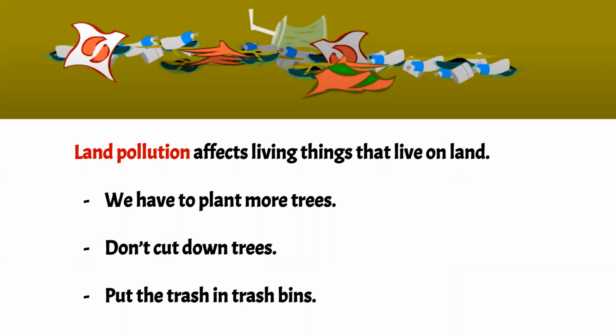And the last type of pollution is land pollution. It affects living things that live on land, like us and like animals. Okay? So, what do we have to do in order to prevent the land from becoming polluted? We have to plant more trees and we have to make sure not to cut down trees, and we have to make sure to put the trash in trash bins, not to throw it on land. Okay, so when you eat something, you have to make sure to put the trash inside the bin, not to throw it on the ground.